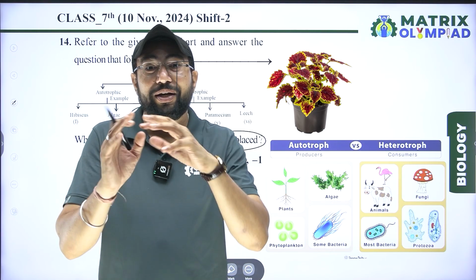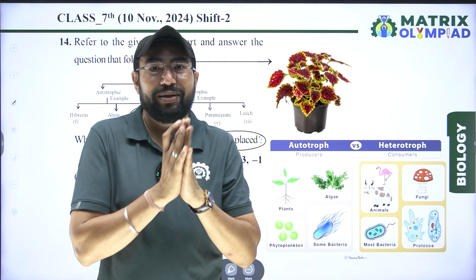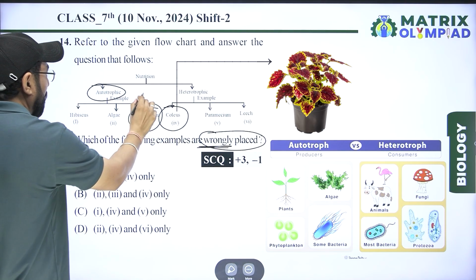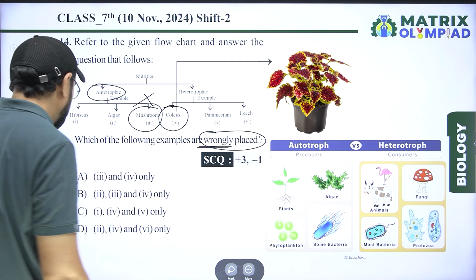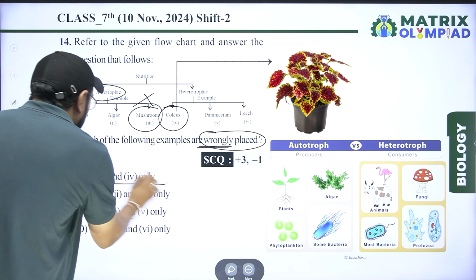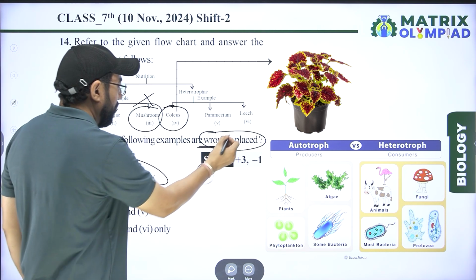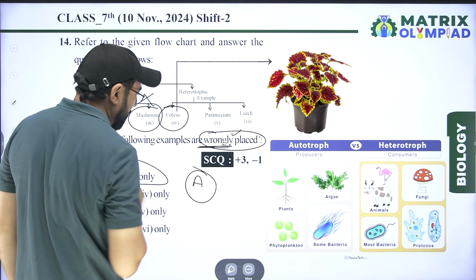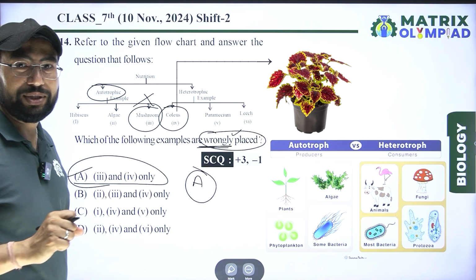Saprophytic fungus depends on another organism. So according to the autotrophic condition, it is not included in this. So the third and fourth are wrongly placed. So A is the right option for this question.